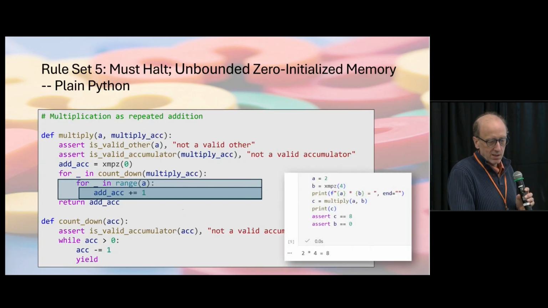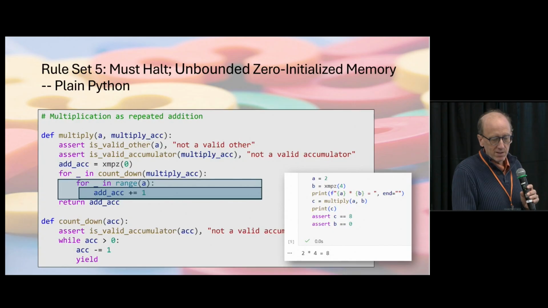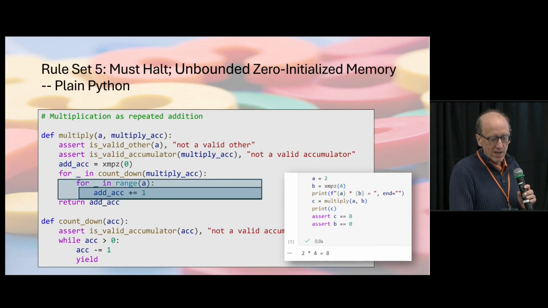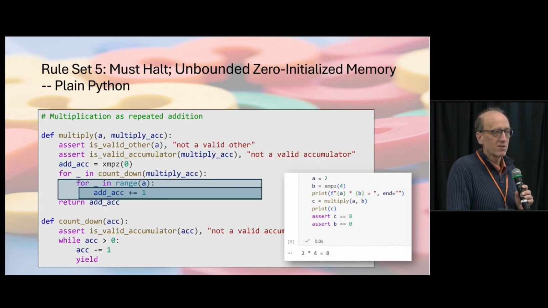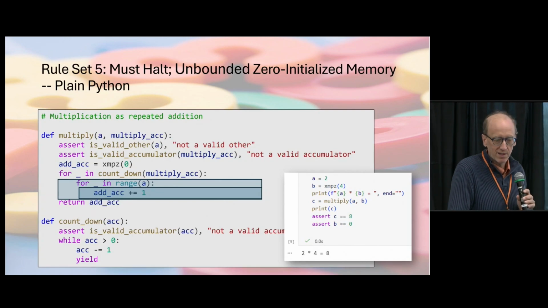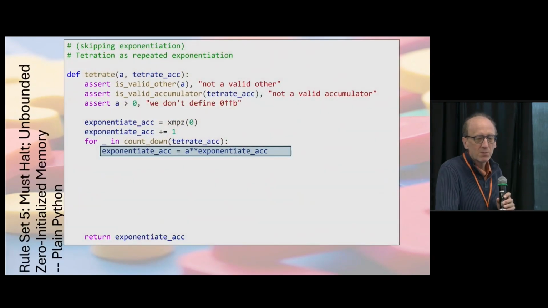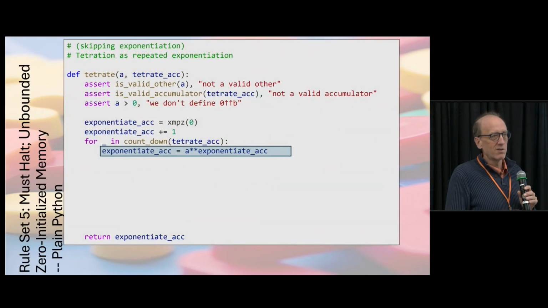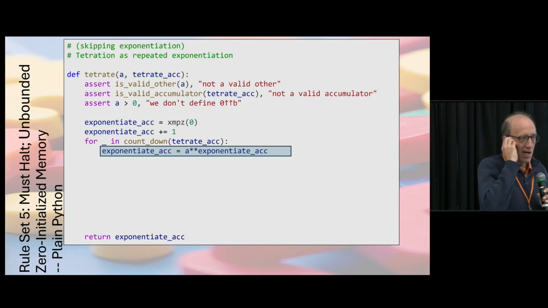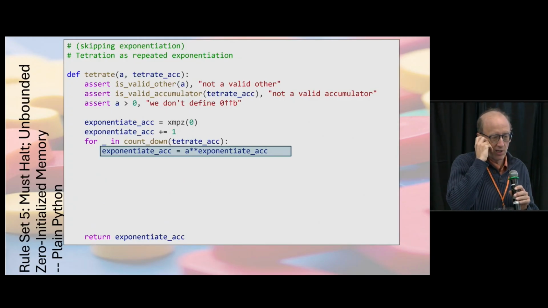Just as an example here, we'll have a equal to simple 2, b equal to a fancy 4, and we'll print c equal to the multiply of a and b. And if we actually do this, we get 2 times 4 equals 8. I'm going to skip exponentiation. It works the same way you'd expect. But let's look at this highest level one, the tetration.